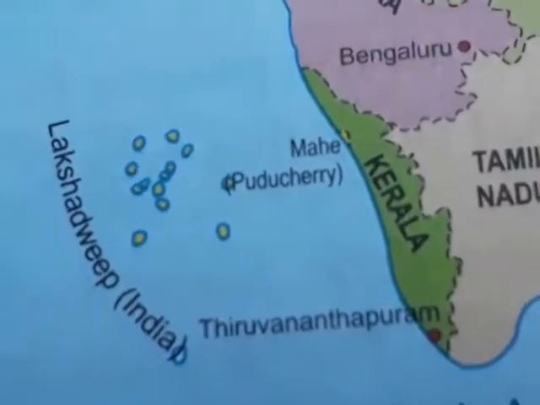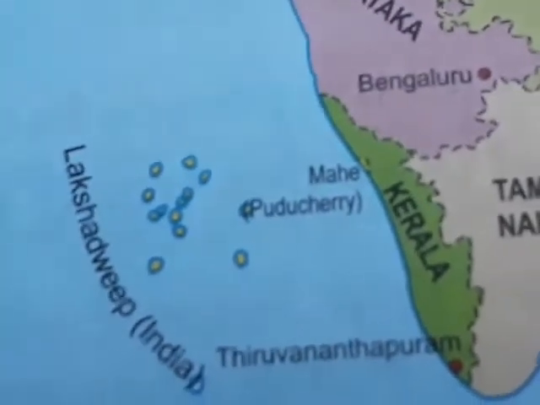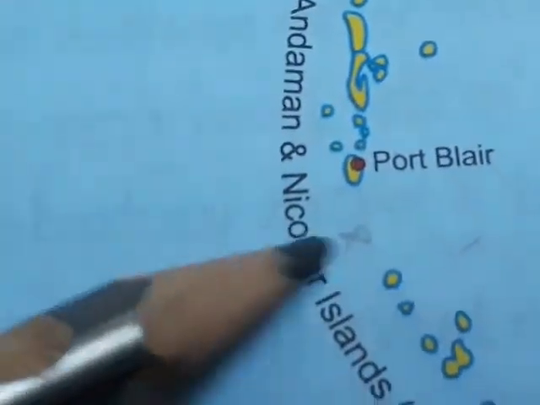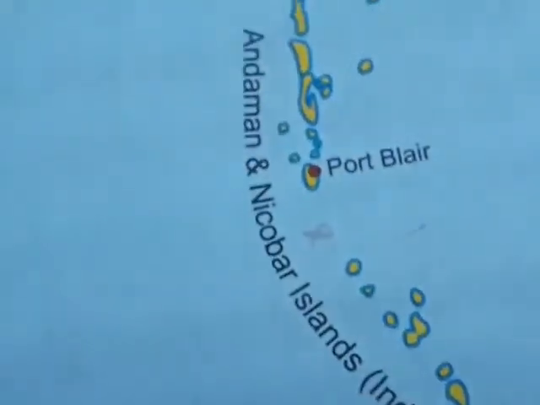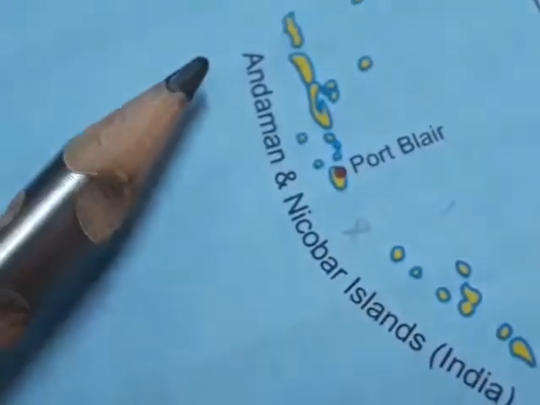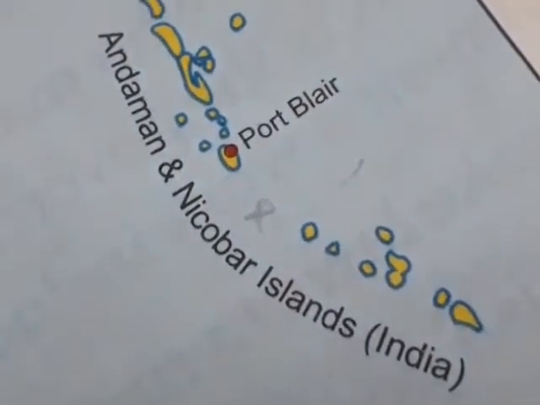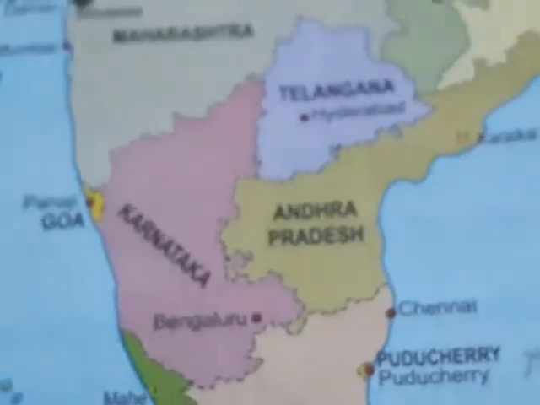So Lakshadweep is present in Arabian Sea, and then towards the east we have another group of islands. Can you see here? So many groups of islands are here. Yes, these are the Andaman and Nicobar Islands. They are present in Bay of Bengal in the east. Now we will go to the different coastal plains of India. Now we will study about life in the coastal plains and islands.